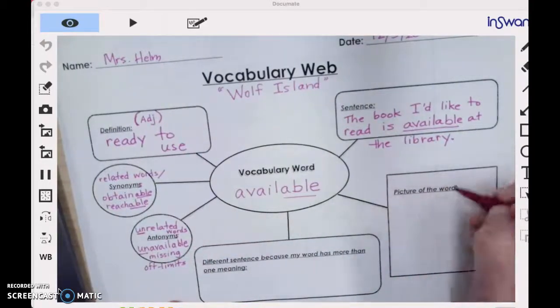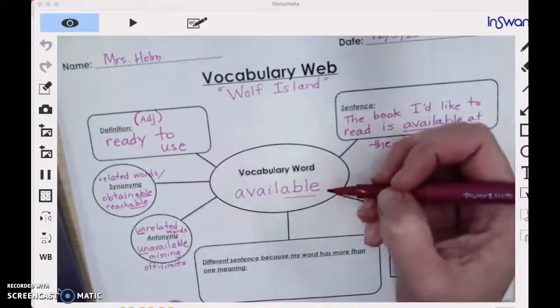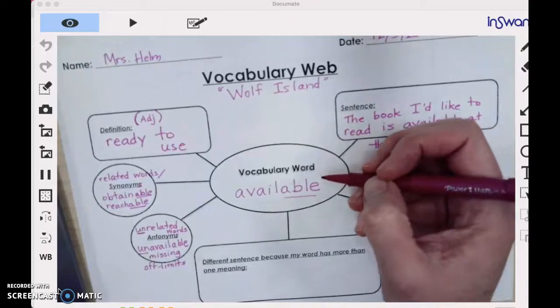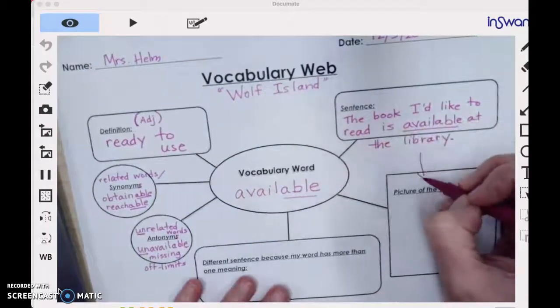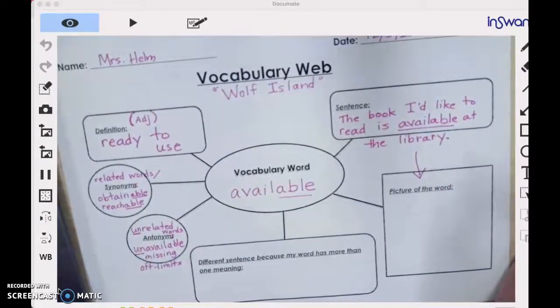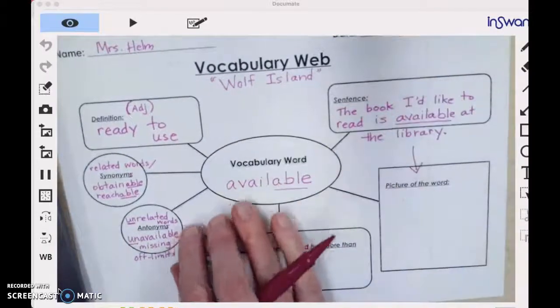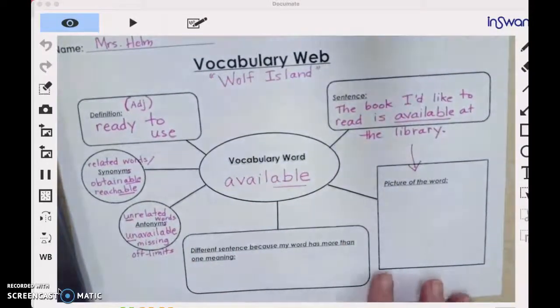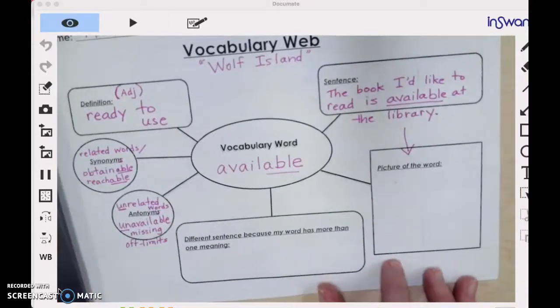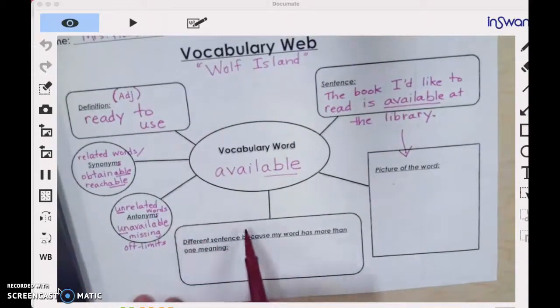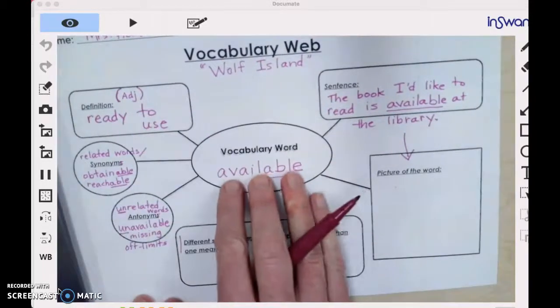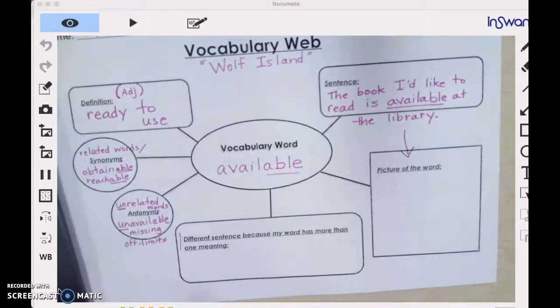Okay, this box is a picture of the word. How are we going to draw available? That one's going to be tricky for me. So I might illustrate my sentence, which is fine. So you can illustrate your sentence or directly the word. I know, we've been trying to illustrate some of them or act some of them out, and they're hard. This one down here would be a different sentence because my word has more than one meaning. And the word available really doesn't have more than one meaning. It just means that it is ready to use, or it's obtainable, it's reachable.